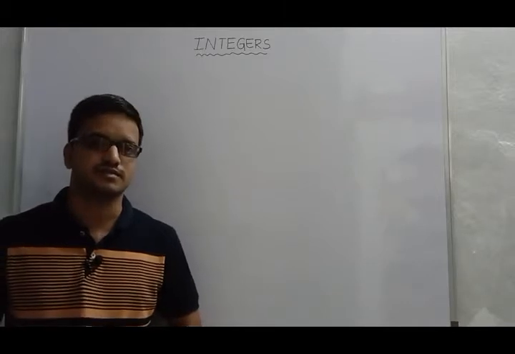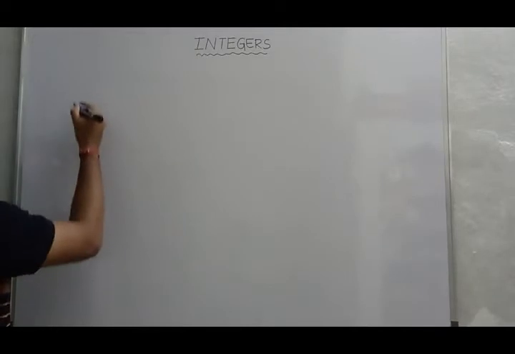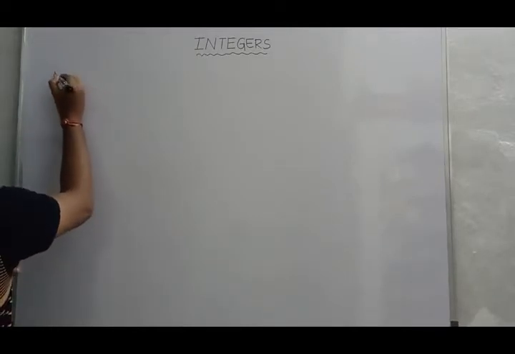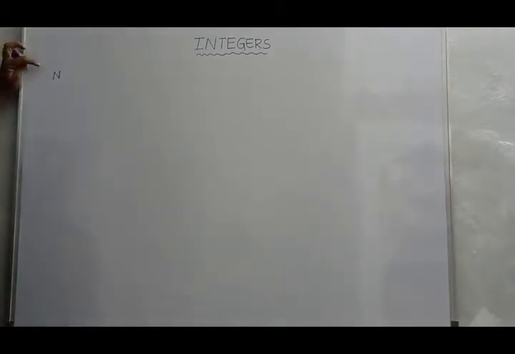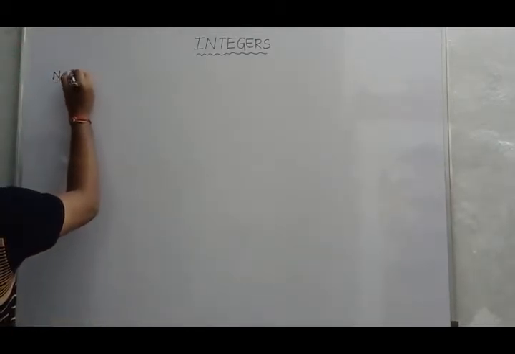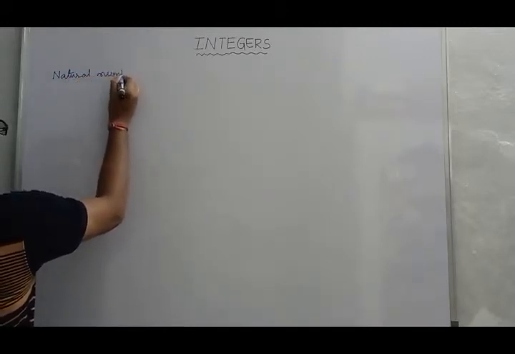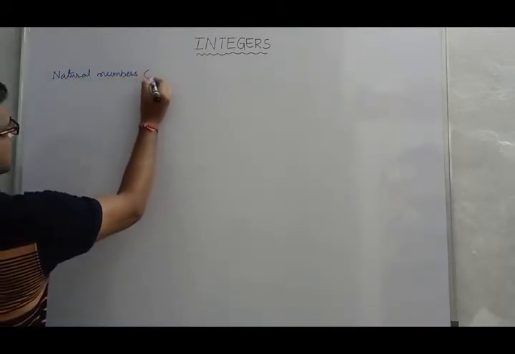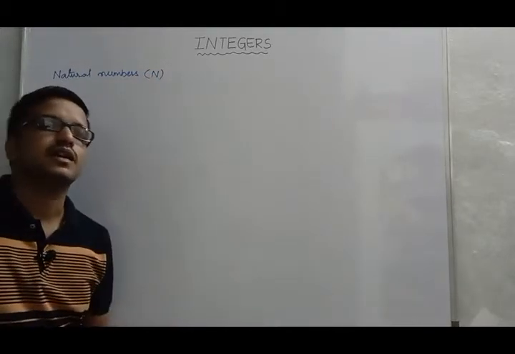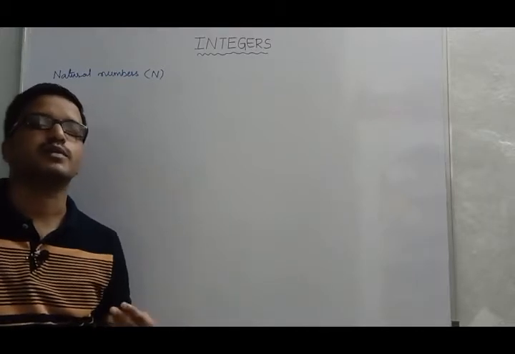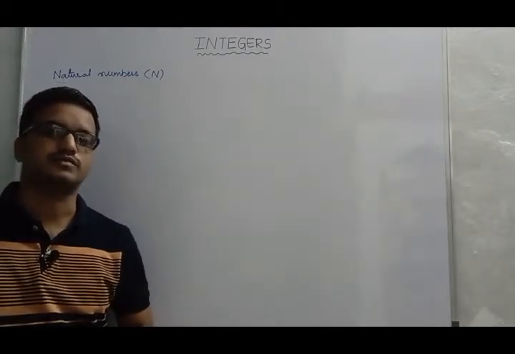different systems. Here, if you notice, the natural number system stands for N, represented with capital N. Generally, for the purpose of counting we use these natural numbers.